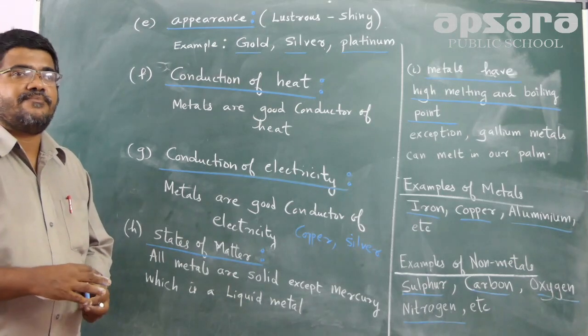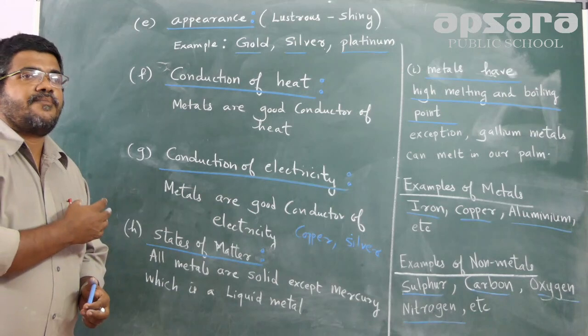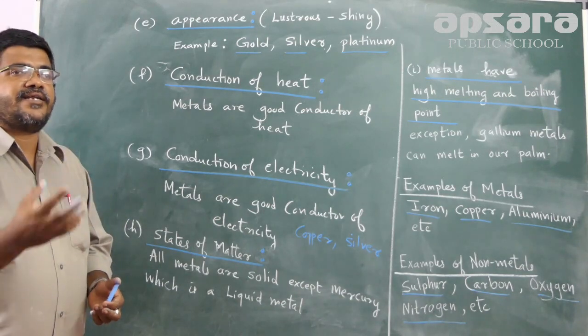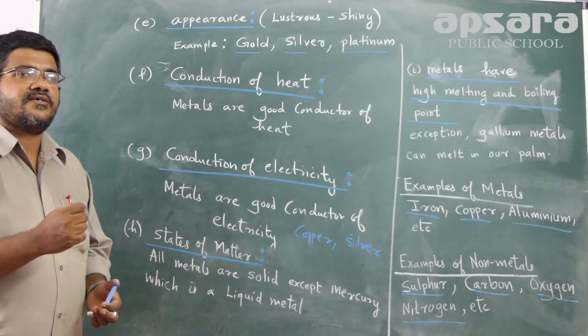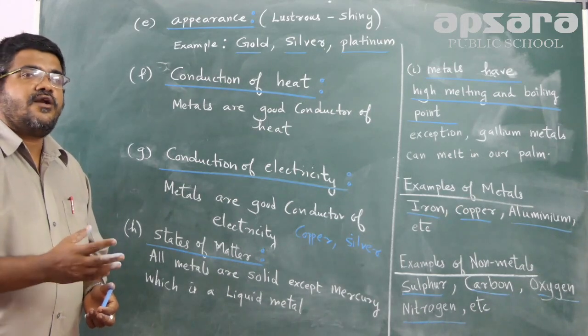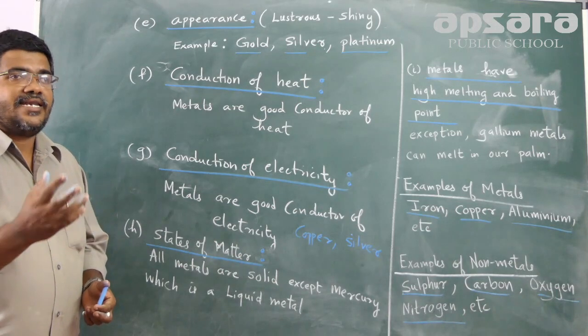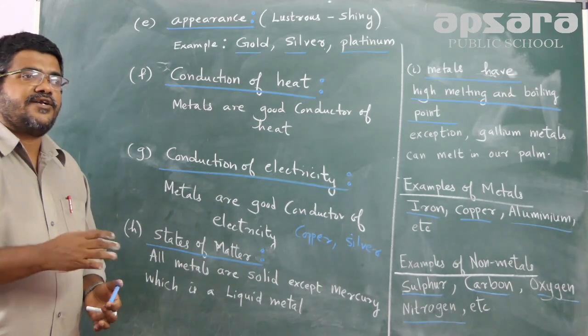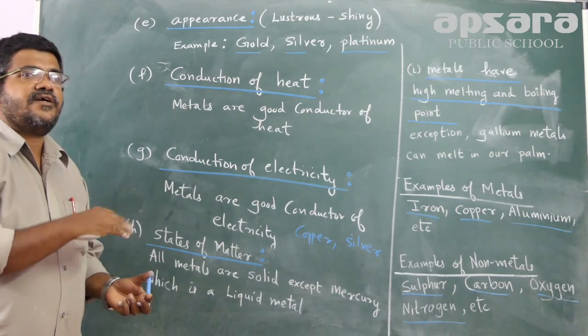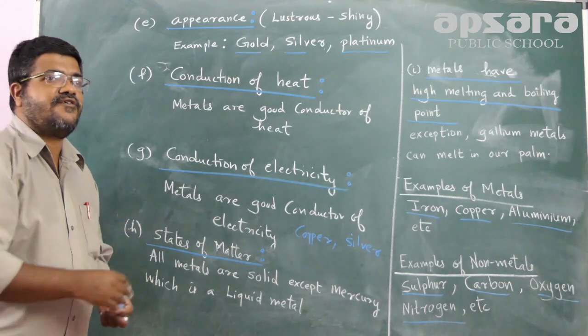Similarly, regarding malleability, we discussed earlier that malleability is a property of metal. When hammered, metals can be drawn into sheets. But non-metals are non-malleable. They cannot be beaten and drawn into sheets. The property of malleability is not applicable for non-metals.